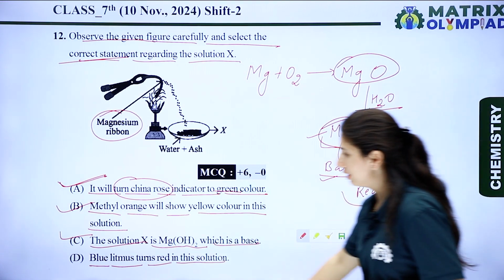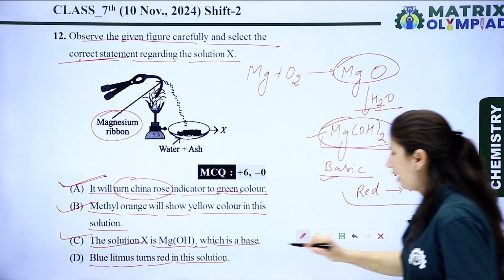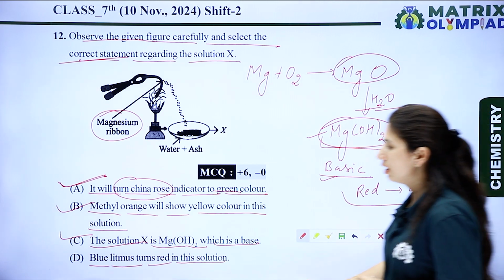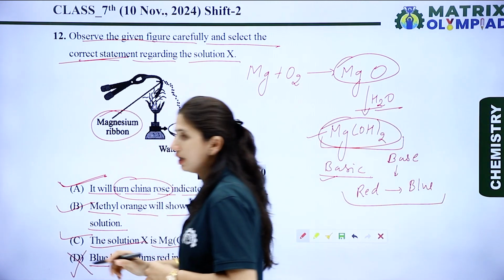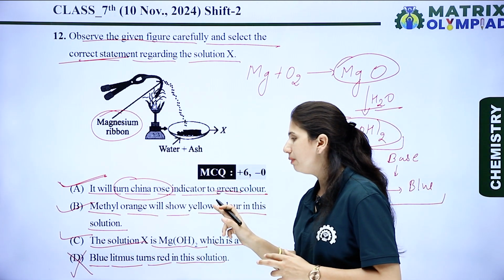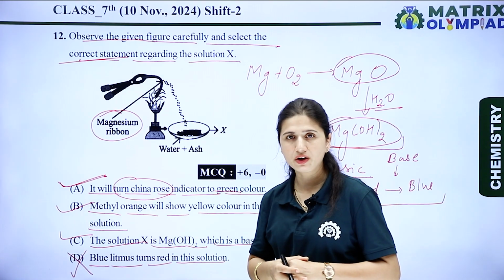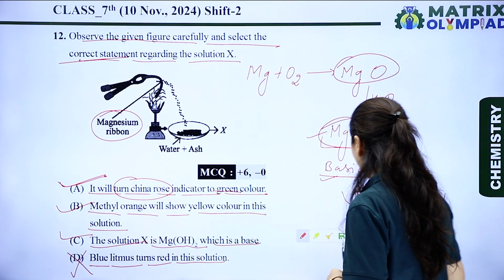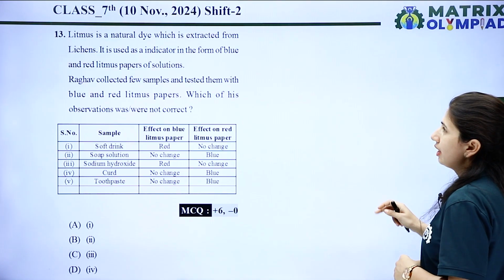But here blue litmus turned red in this solution, so this is completely a wrong statement. So options A, B and C are the right options for this question. Now let's see the next. The next is